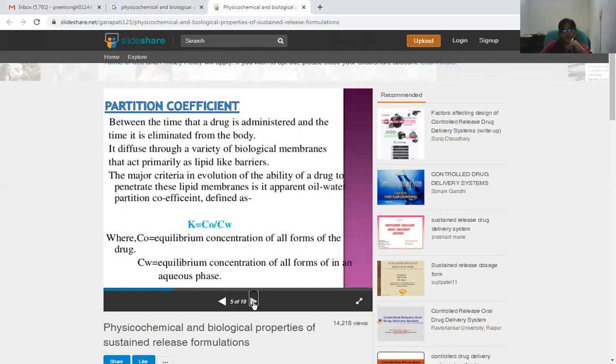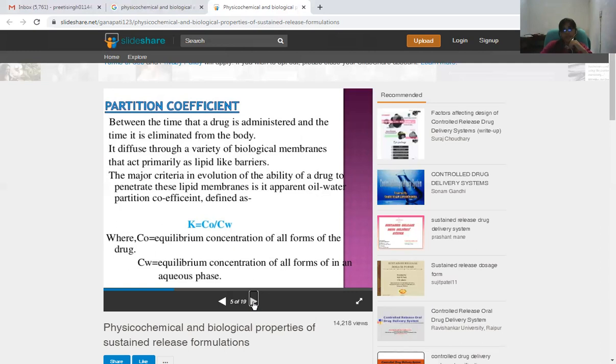The third one is partition coefficient. Between the time that a drug is administered and the time it is eliminated from the body, it diffuses through a variety of biological membranes that act primarily as lipid-like barriers.